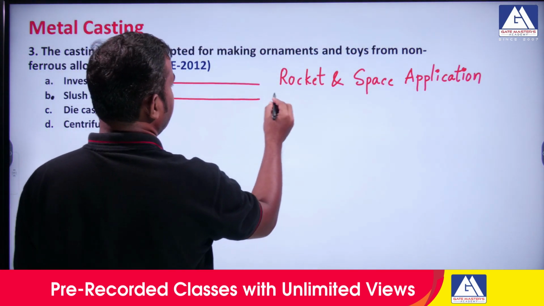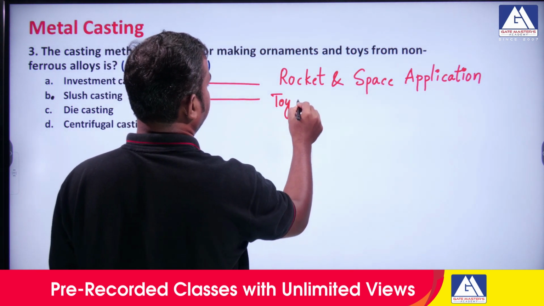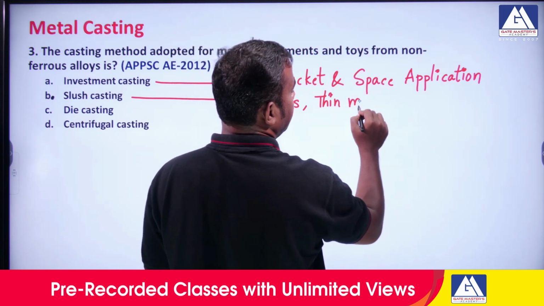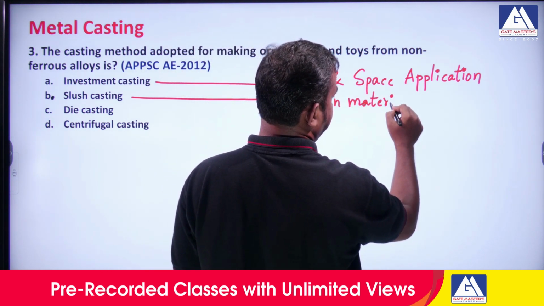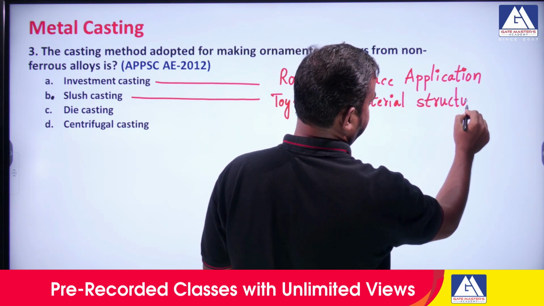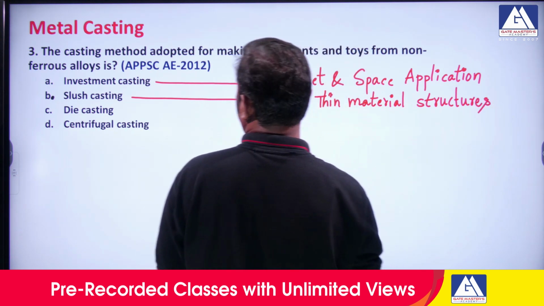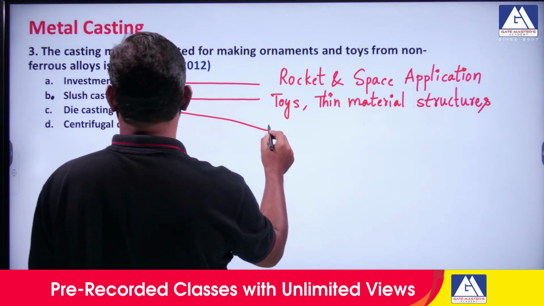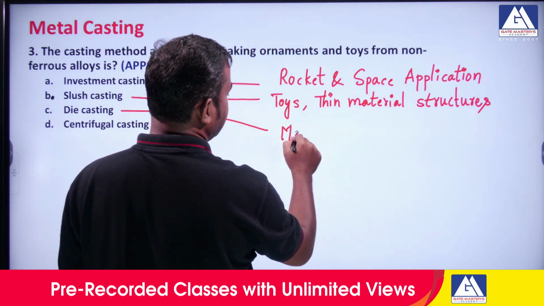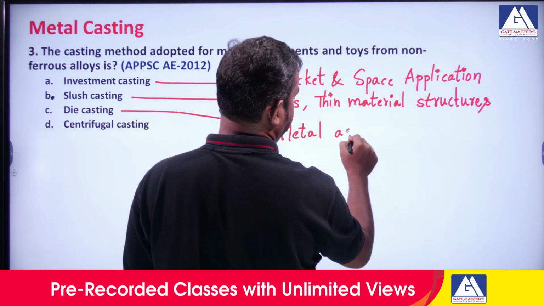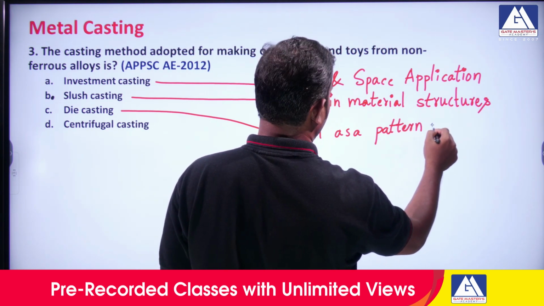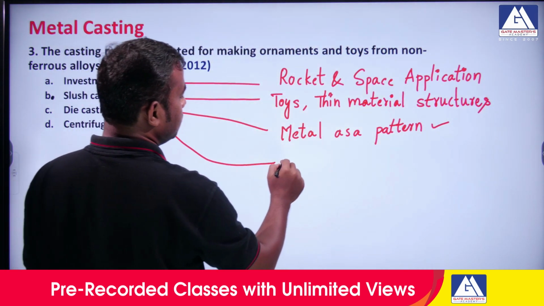Slush casting is used for toys or very thin wall structures, etc. Die casting is used whenever you want to use a metal as the pattern material. Centrifugal casting is used to produce pipes.